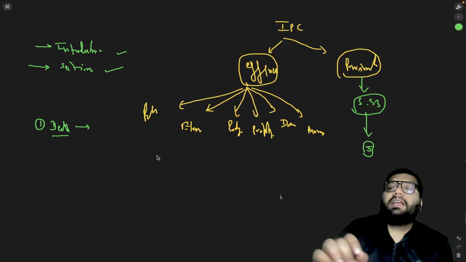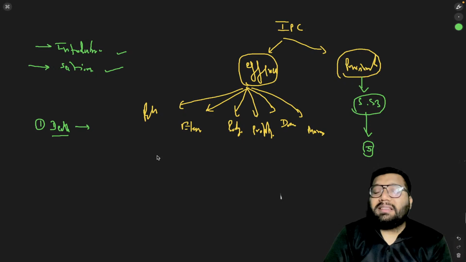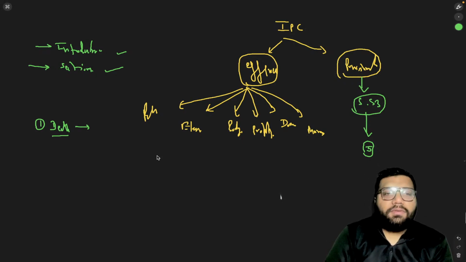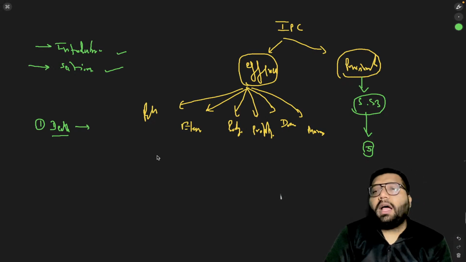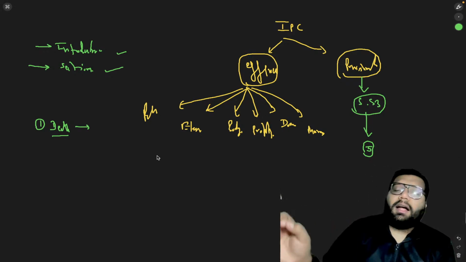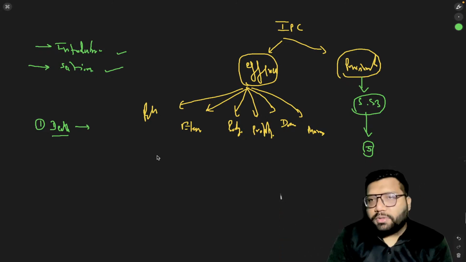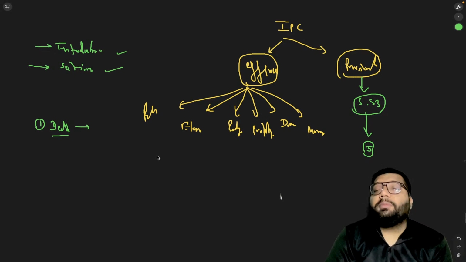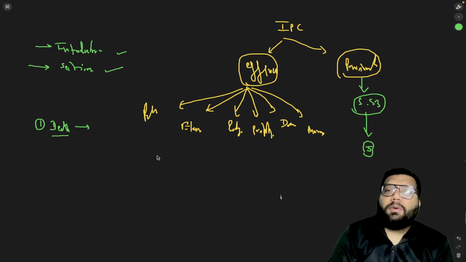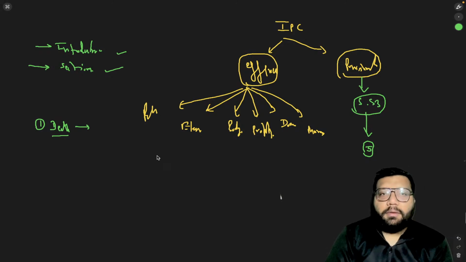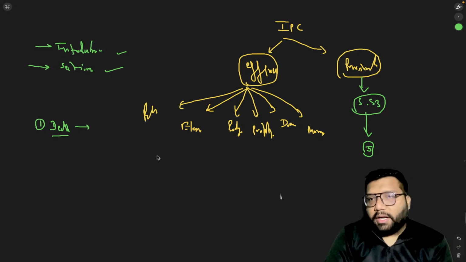When it comes to this rarest of the rare theory, you can go through the landmark judgment of Bachchan Singh. Bachchan Singh is a landmark judgment which holds that capital punishment is not unconstitutional under Article 21. Okay, because when you read Article 21, which gives you the right to life, that also has some exceptions. And one of the exceptions of Article 21 is your death penalty. So if that is something prescribed by the law, then you cannot exercise your right to life.